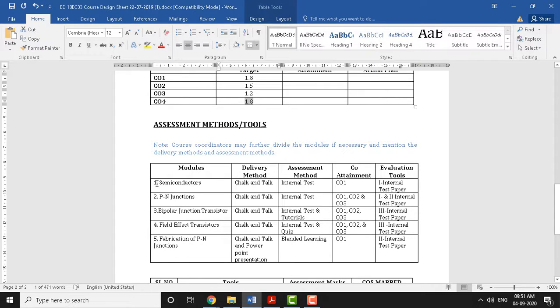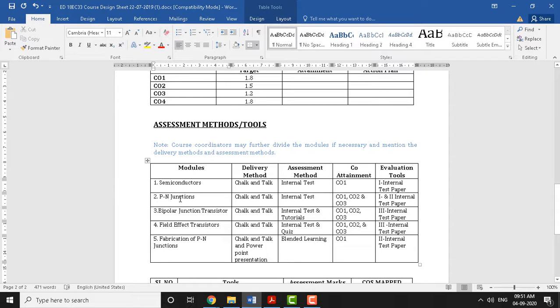For example, you can see here the semiconductor, the first module, which we are covering through Chalk and Talk or online class, and the assessment method is going to be the internal test. That means for the complete module we will be asking questions in the internal test, and students should answer that. If you are able to answer this and your marks are very good, then that means you are able to attain CO1. Okay. So the assessment tool is the internal test paper.